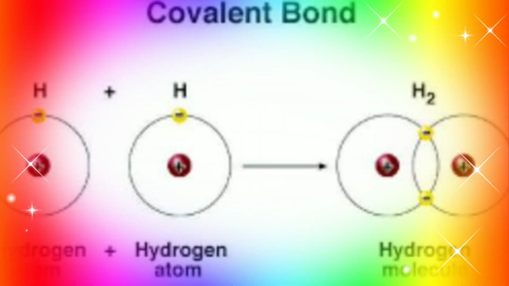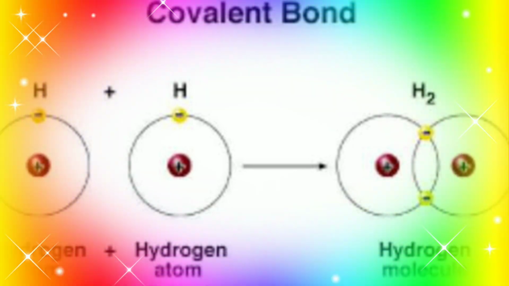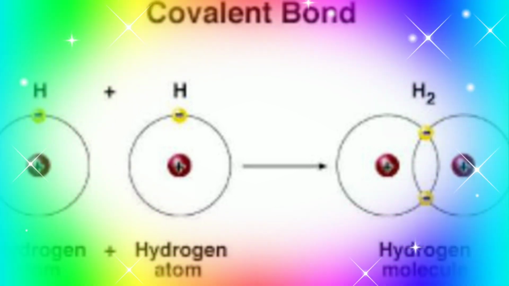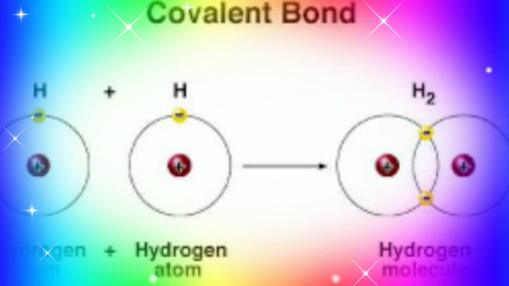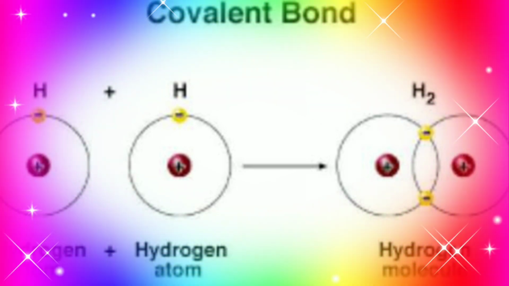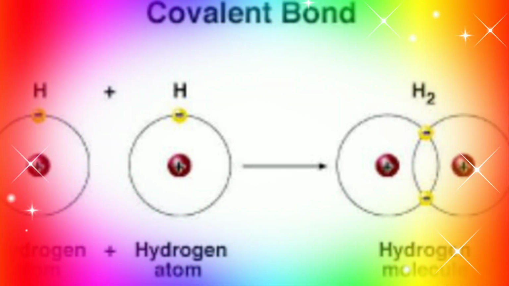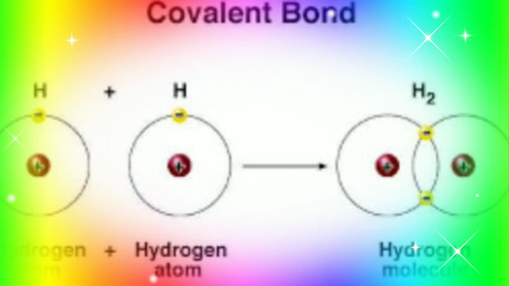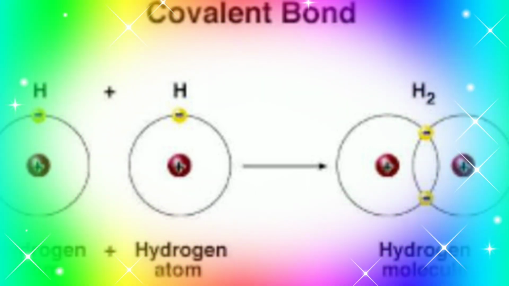Let us see the covalent bond. Generally, a covalent bond is formed when atoms of two elements having similar properties combine. Such atoms cannot exchange electrons. Instead, these atoms share electrons with each other. The shared electrons become a common property of both the atoms, and thereby the electron octet of both the atoms becomes complete.